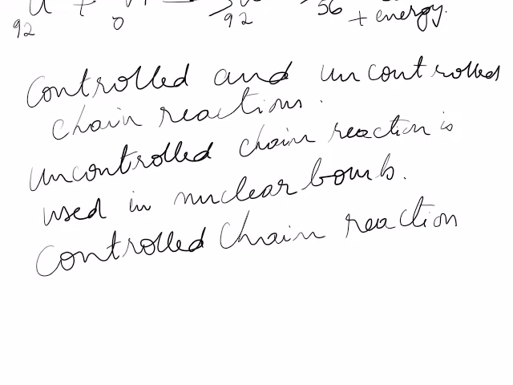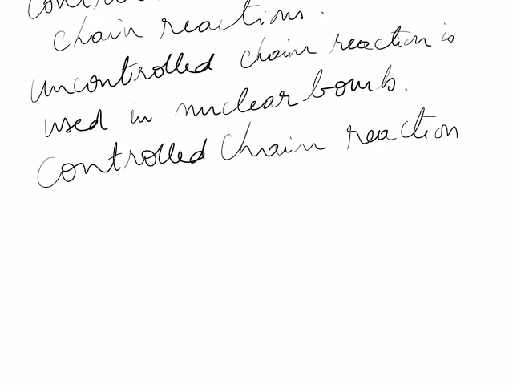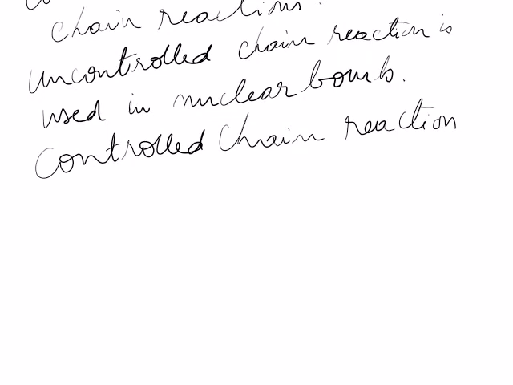You can control the release of energy, which can be used for constructive purposes, and this is the principle of nuclear reactors. Okay, so controlled chain reaction is used in the nuclear reactor.